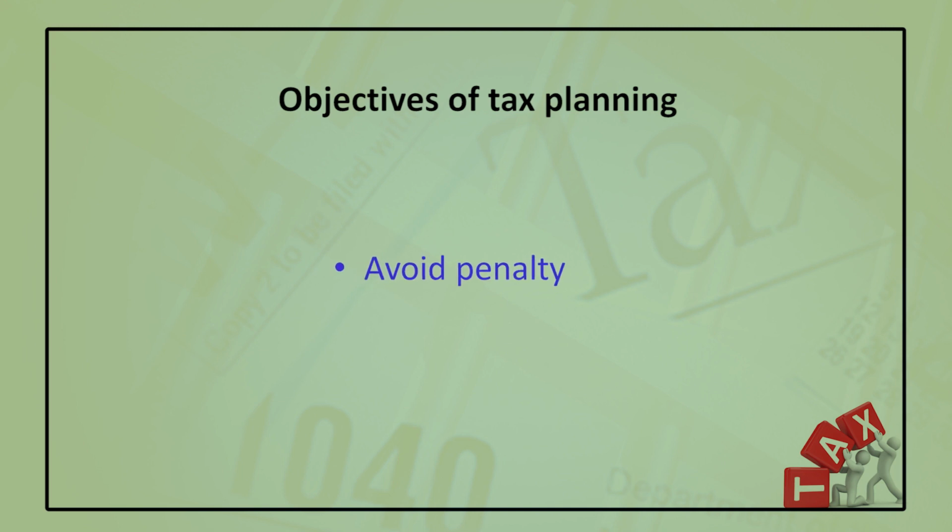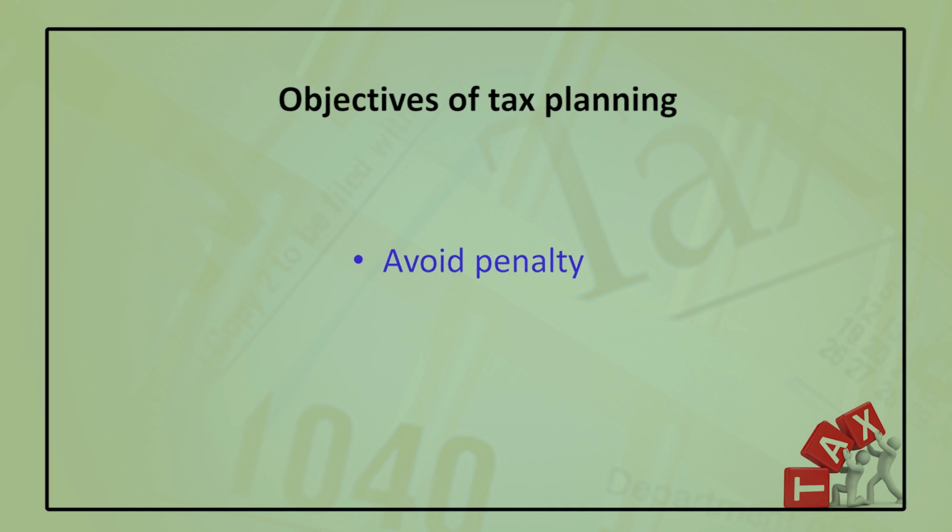And the last one is very important. We have learned the tax planning, the tax avoidance, and the tax evasion. But if we follow the tax planning in a proper way, because in defining the tax planning we have said that it is a plan chalked out to minimize our tax liability within the legal framework, we can avoid the penalty.